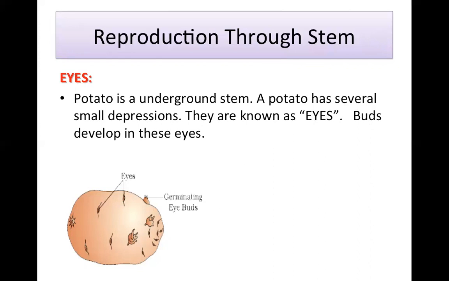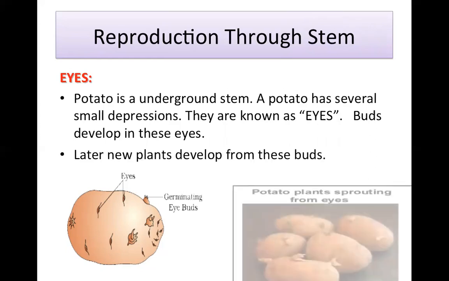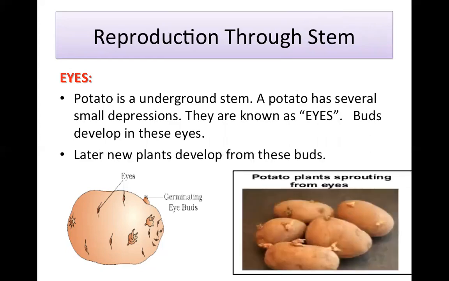Buds develop in these eyes. You all must have seen this happen when we keep potato for many days, then some yellow buds start coming. These buds form a new plant. Later, new plants develop from these buds. Here in the picture, you can see some yellow buds have come out.